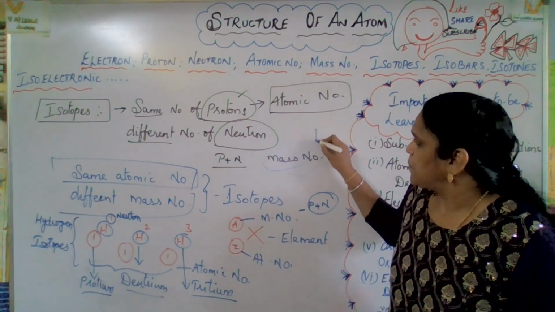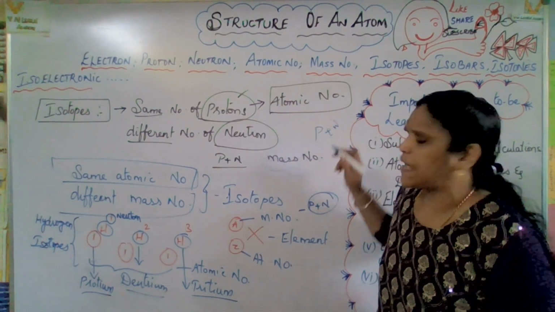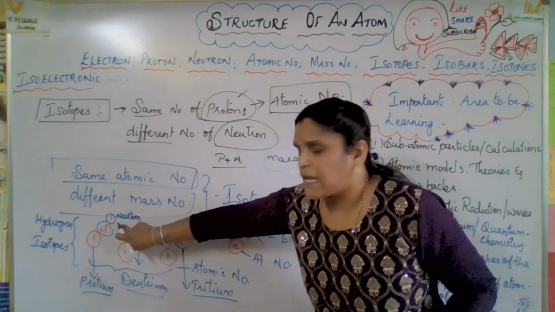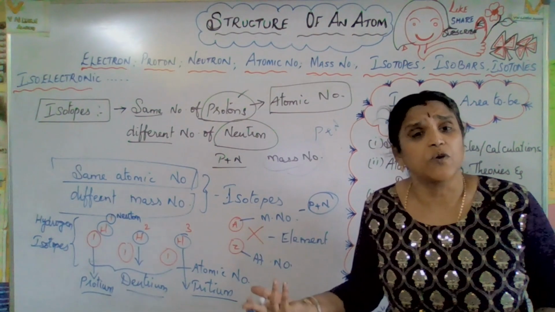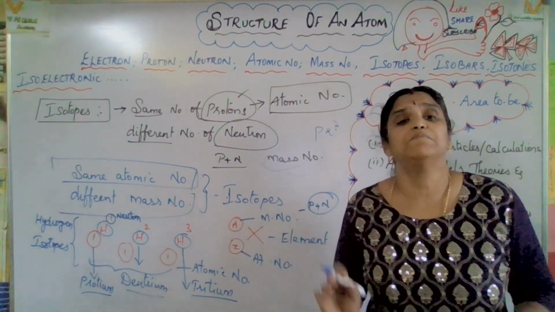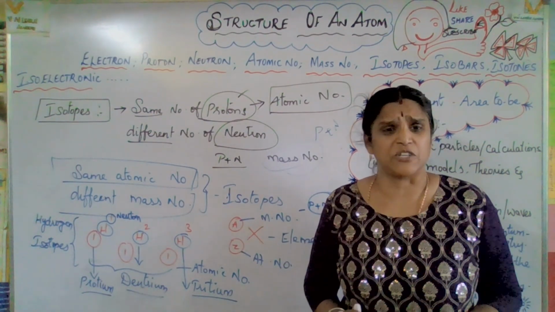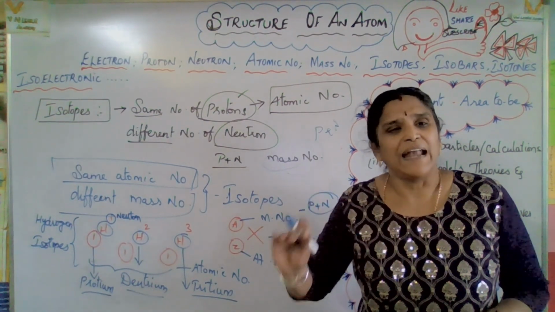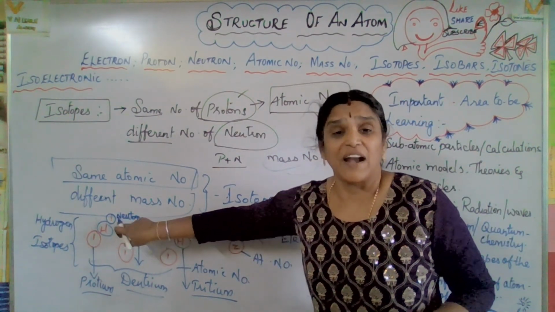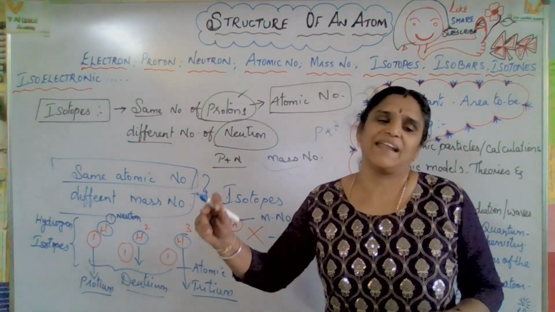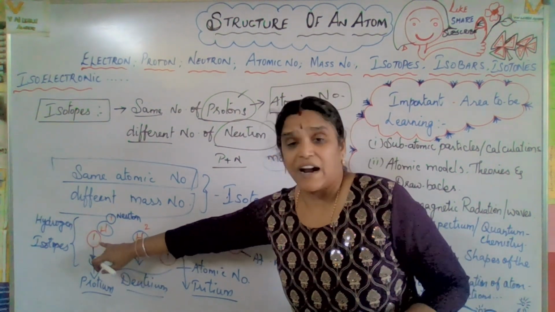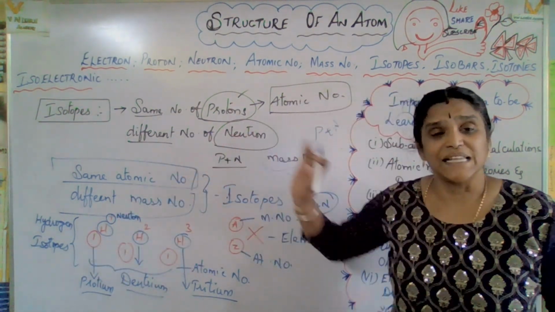Why do I say there is no neutron? Mass number means protons plus neutrons only. But the mass number here is mentioned as only one, so there is no addition. Only one here, also one here. That means the neutron is absent. So they will ask which is the neutron-less isotope of hydrogen. That means there is no neutron in that hydrogen isotope. It is protium, because the atomic number is the same and the mass number is also the same.